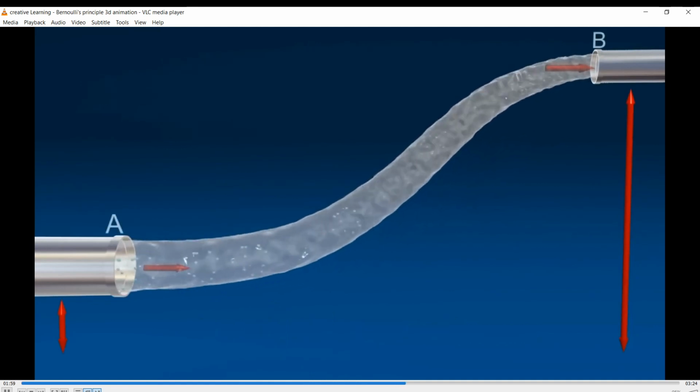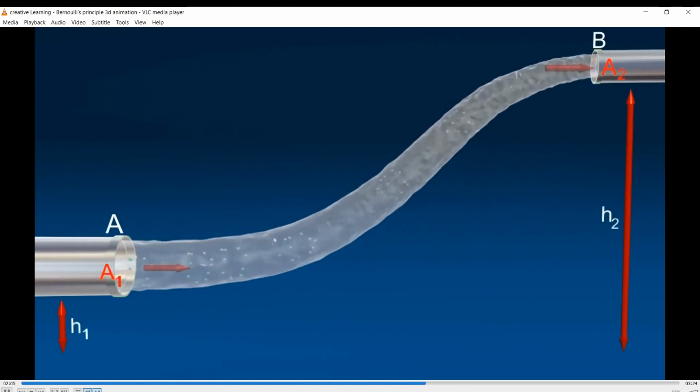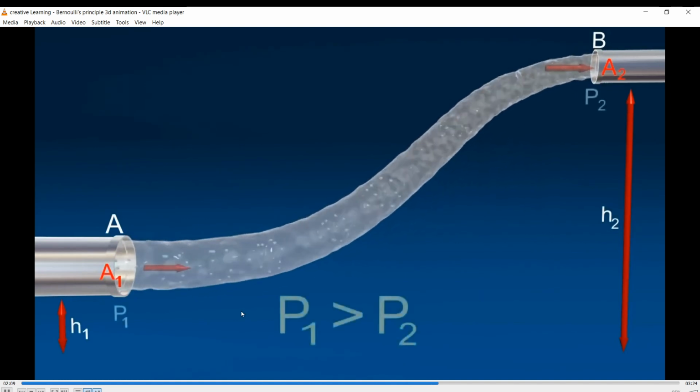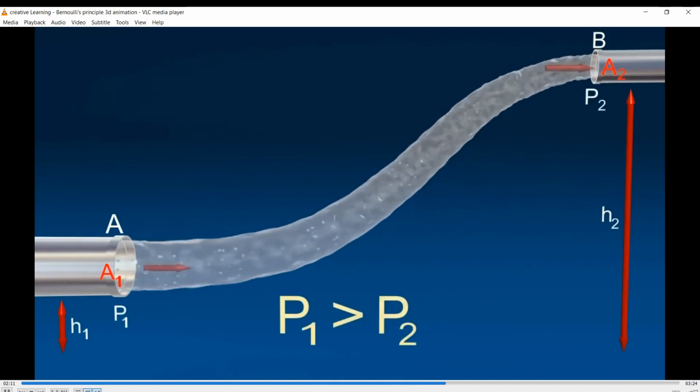Consider a tube AB of varying cross-section A1 and A2 and at different heights H1 and H2. Liquid is flowing from A to B. P1 is greater than P2.